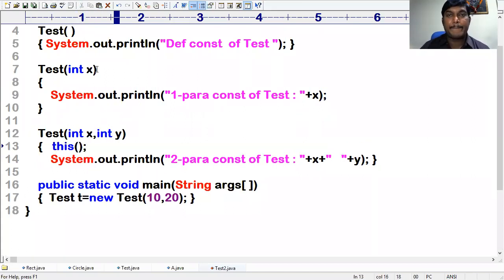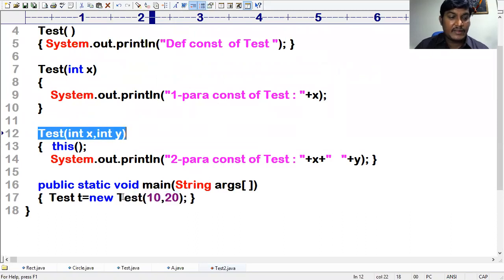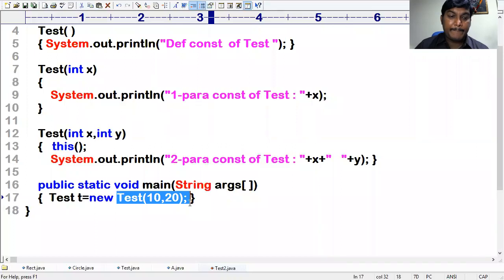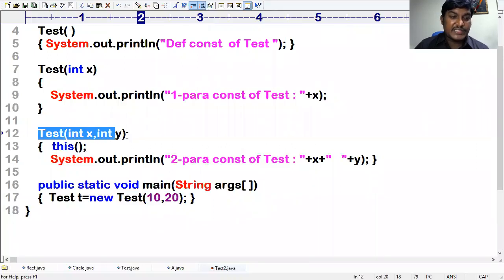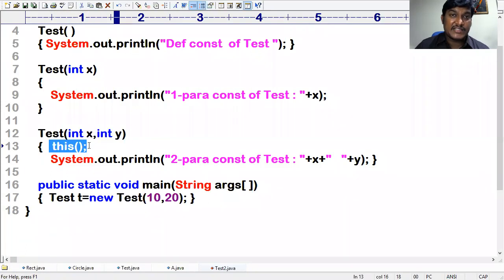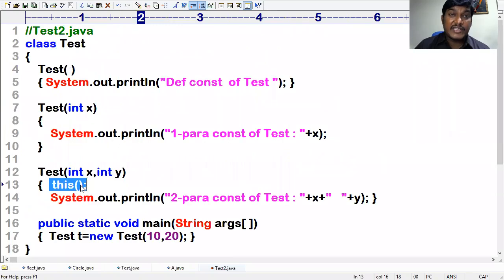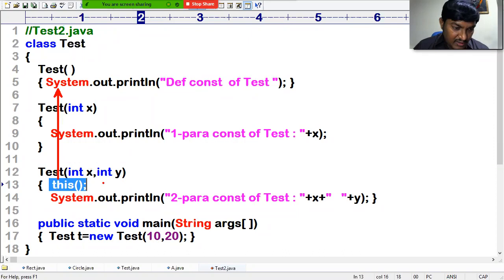Kindly observe this. If you write like this, you're calling the two-parameterized constructor. That is absolutely fine, it is working. Whenever you call the two-parameterized constructor, internally it is calling the parameterless constructor, because with this you didn't pass any parameters. That means it is calling this one. This is calling the two-parameterized constructor, and that is calling the parameterless constructor. This is what is executing.